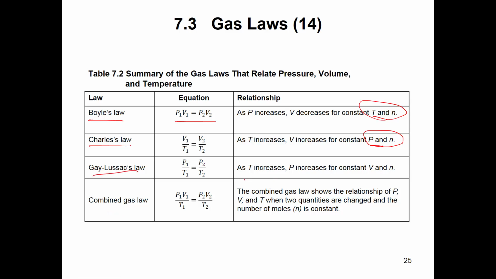The Gay-Lussac law, P1 over T1 equals P2 over T2. As T increases, P also increases, as long as the other two, volume and amount, are kept constant. And then our combined gas law, which combines all three into P1 V1 over T1 equals P2 V2 over T2, and this shows us the relationship that we can use to work problems.